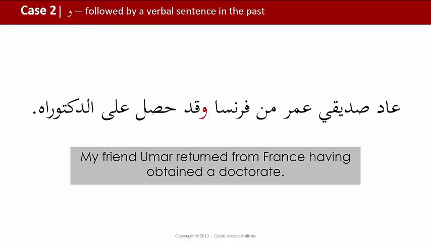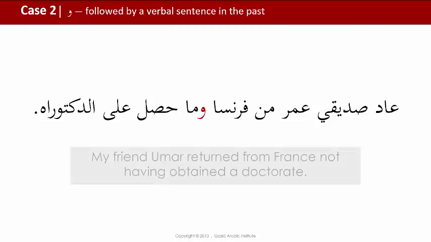So the obtaining of the doctorate occurred at the same time that he returned, i.e. that he was in the state of having obtained the doctorate when he returned. Now, in all of these examples so far, we have talked about the state of the doer of the verb. This can also apply to the object of the verb. However, these examples will focus on the doer of the verb.